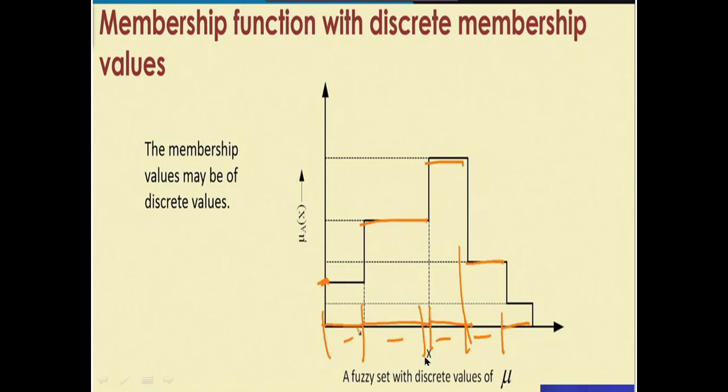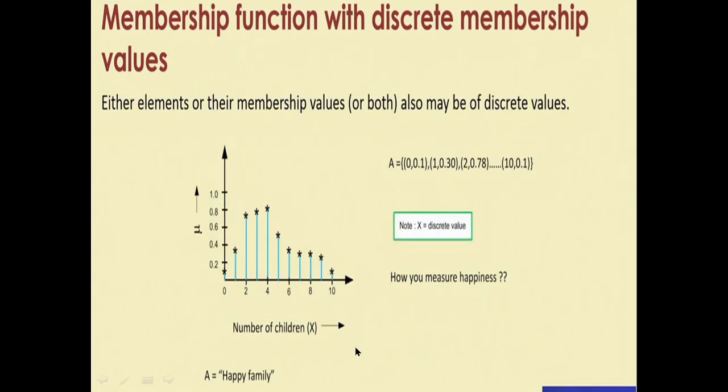So these are the discrete membership values, and membership values can be discrete and membership function can also be discrete. For example, the number of children in this case and its membership degrees. These are certain fixed values, so these are the membership degrees which can be discrete.